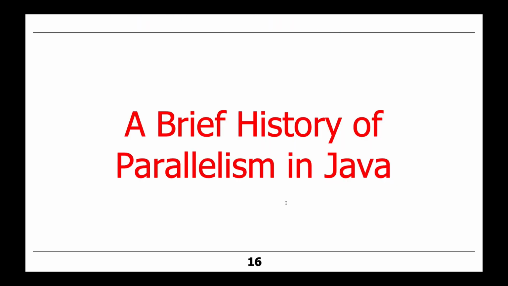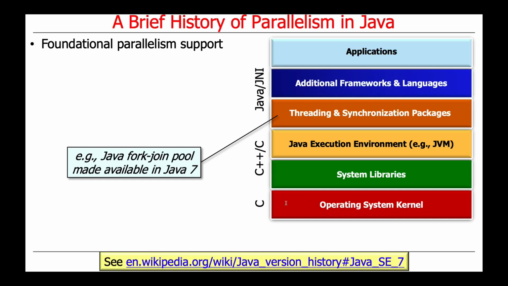So what was that something else? Well, that something else was the first foundational parallelism support that came with Java 7. Remember, Java 7 was released about a decade ago, around 2010. One of the major contributions of the Java 7 era support for parallelism was the fork join pool, which is also implemented as a set of classes on top of the underlying virtual machine.